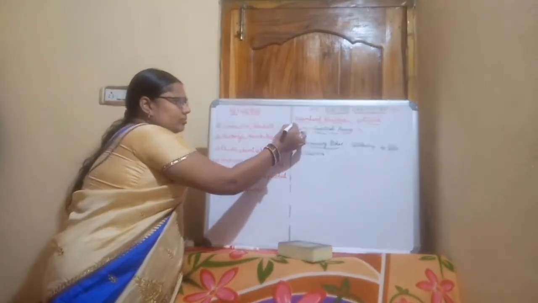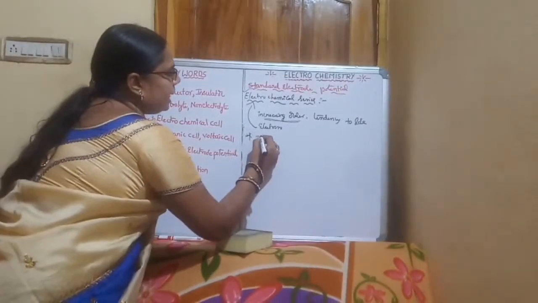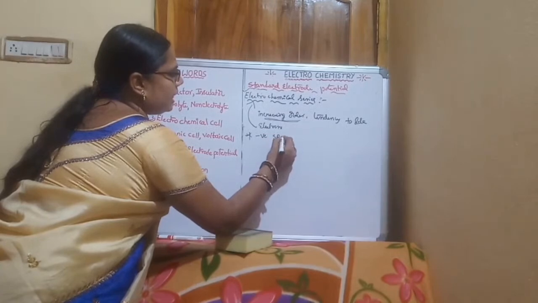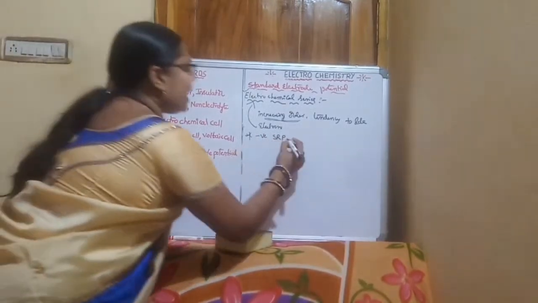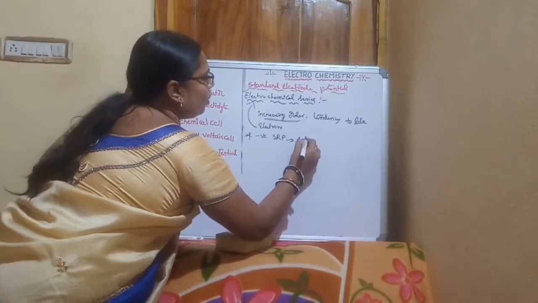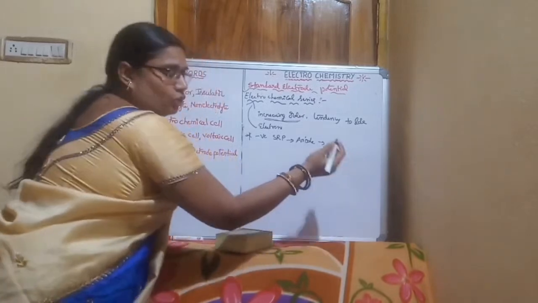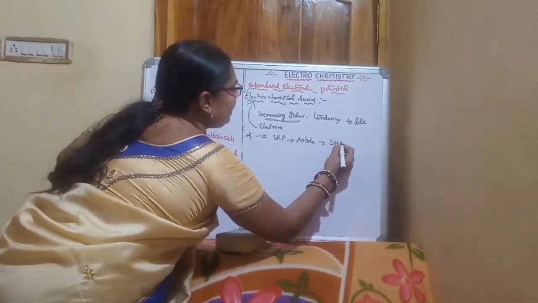Here, the elements with negative SRP values act as an anode with respect to the standard hydrogen electrode.